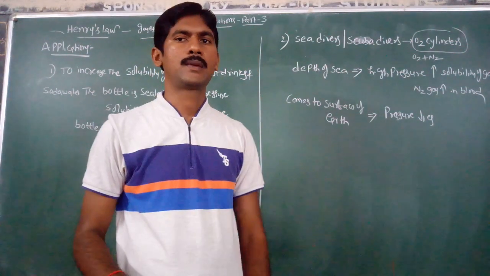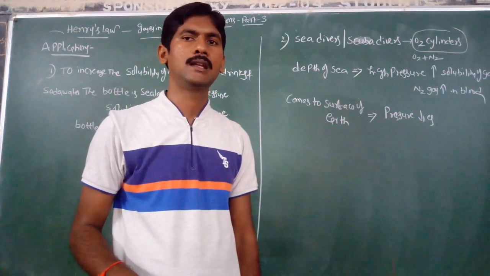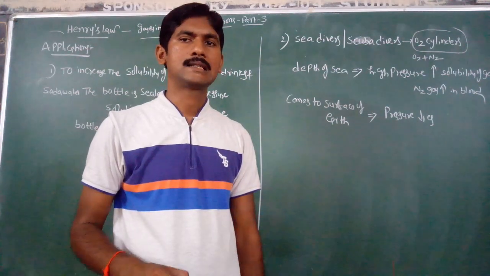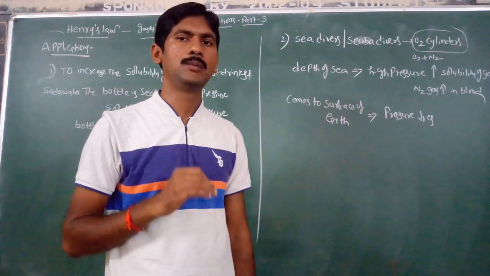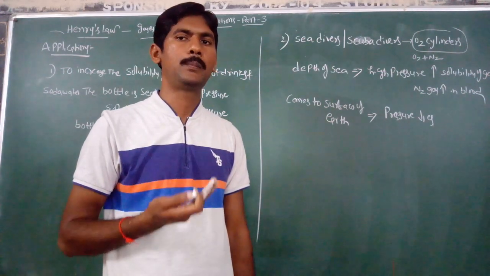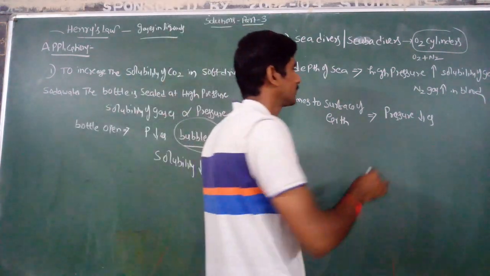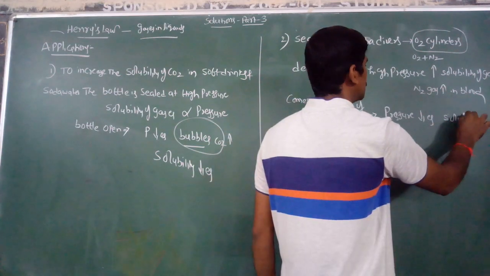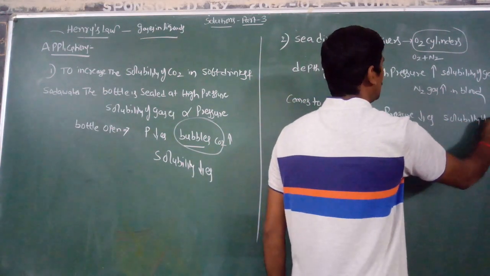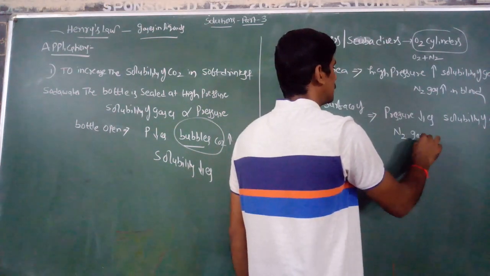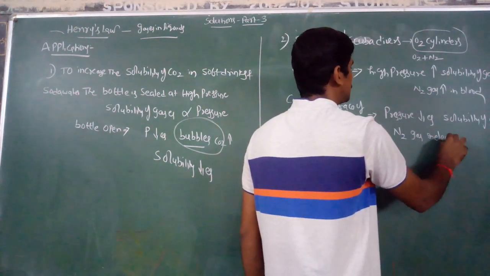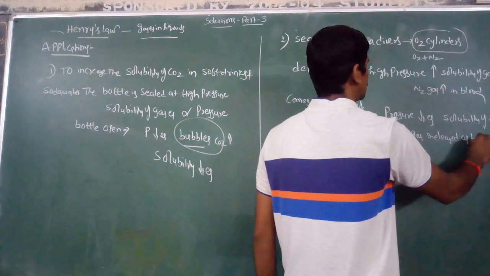Pressure decreases, solubility of gases also decreases. So due to the decrease in solubility, the nitrogen gas appears as bubbles. Pressure decreases, solubility of gases decreases, and the nitrogen gas is released as bubbles.